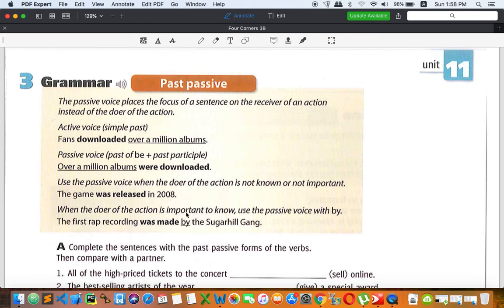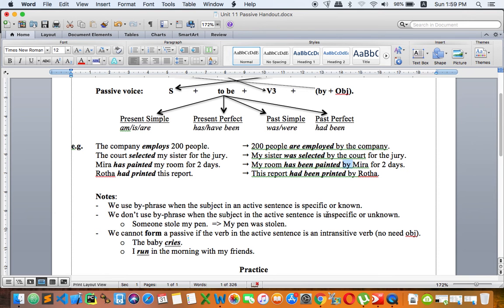When the doer of an action is important to know, use passive voice with by. So it's like this person is very clear, then we have to use by. It's similar to this one. So when the subject is specific, we use by. Unknown, we use by, or important. And we don't use by, everybody.